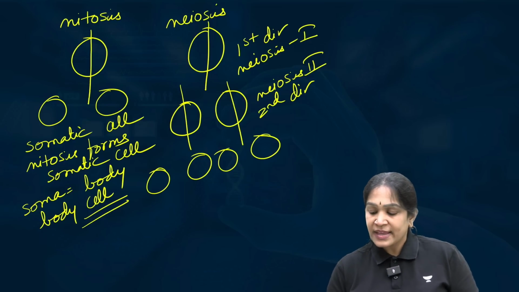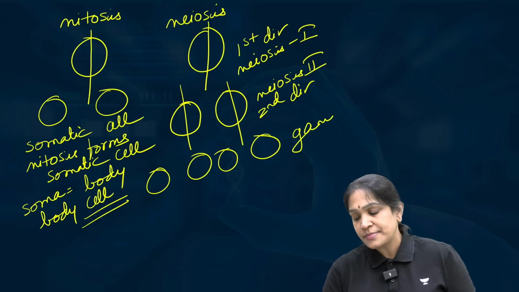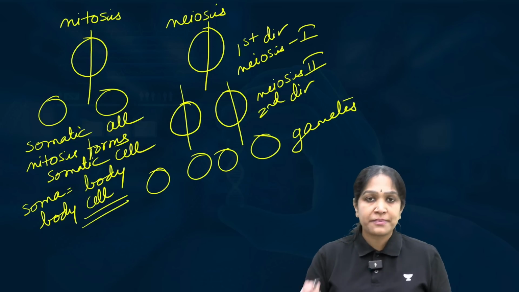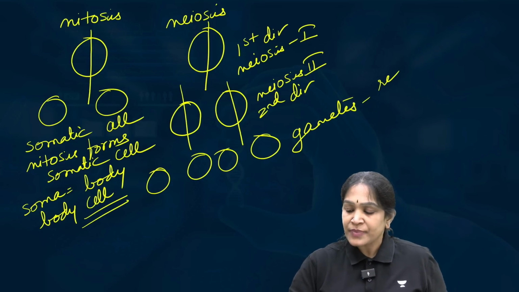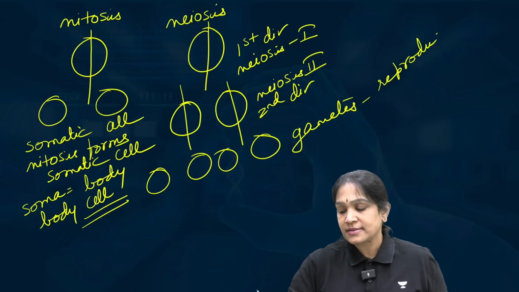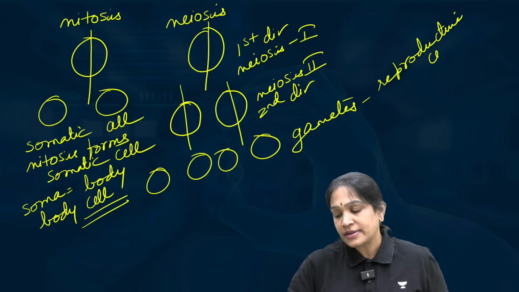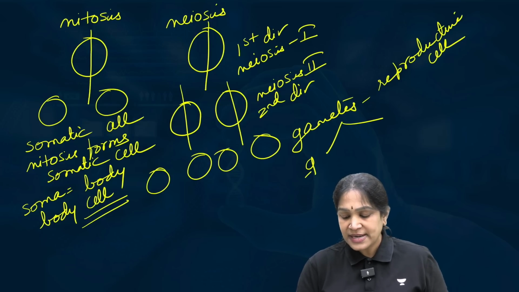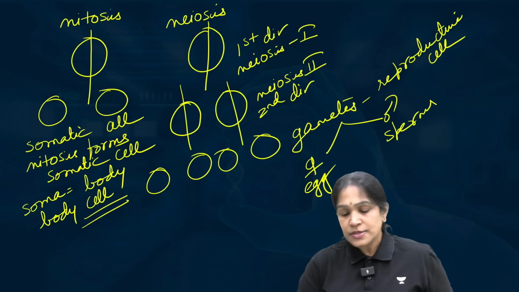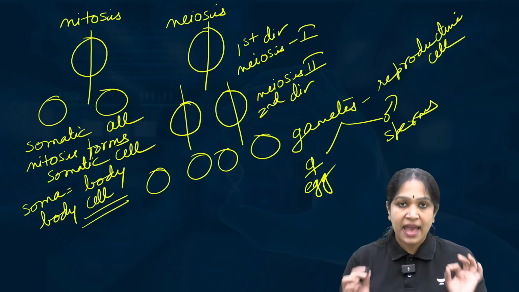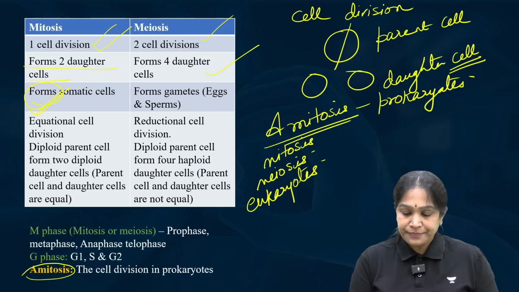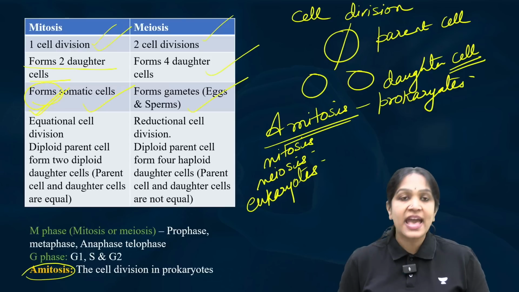Meiosis forms gametes. What do you mean by gametes? Gametes are reproductive cells. Female gametes are eggs and male gametes are sperms. So meiosis forms gametes, and mitosis forms somatic cells.